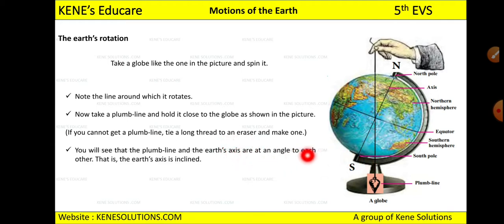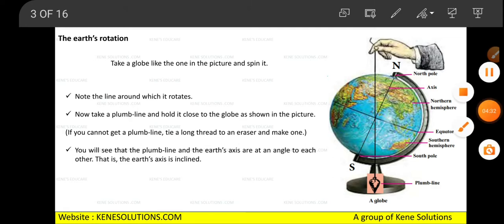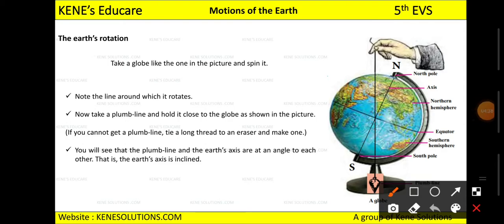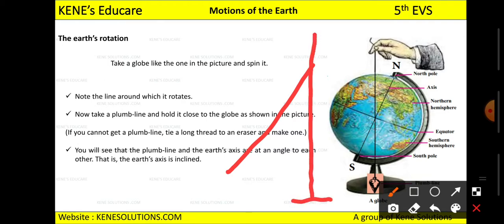When you see the earth's axis and the plumb line, if you see between north pole and south pole, there is one line which is called the axis. So when this axis and the plumb line are at an angle to each other, we call that axis inclined. Now see here, this is the north pole south pole line, and this is the thread which you have tied, and here you have kept the eraser. So this is called the inclined axis of the earth.